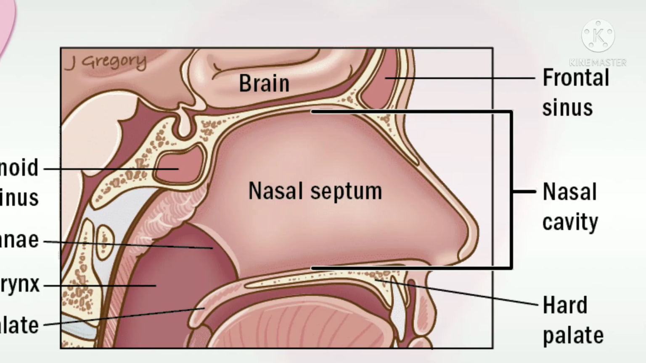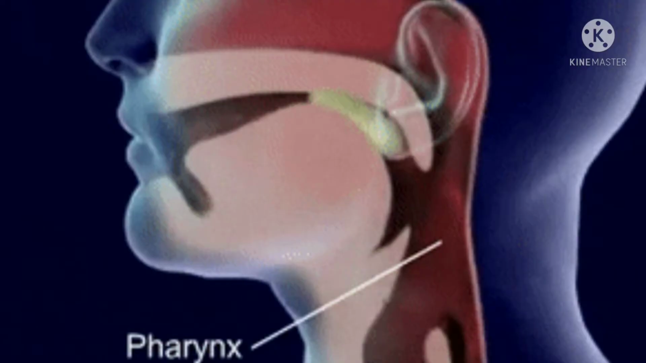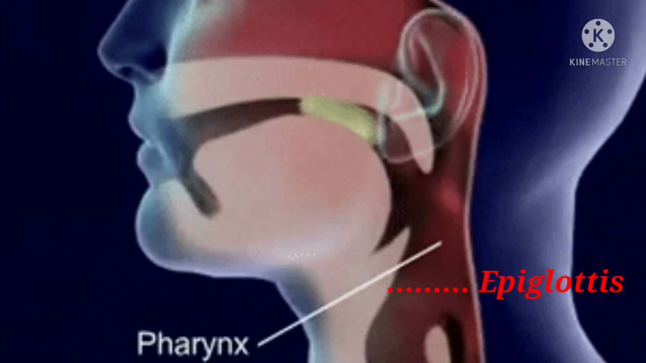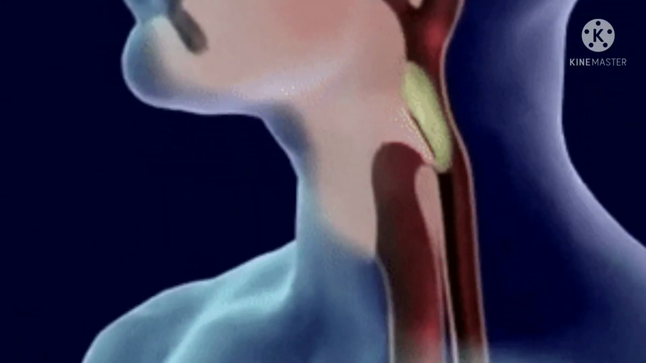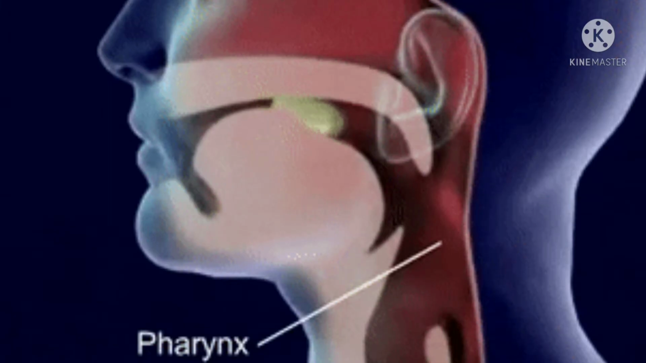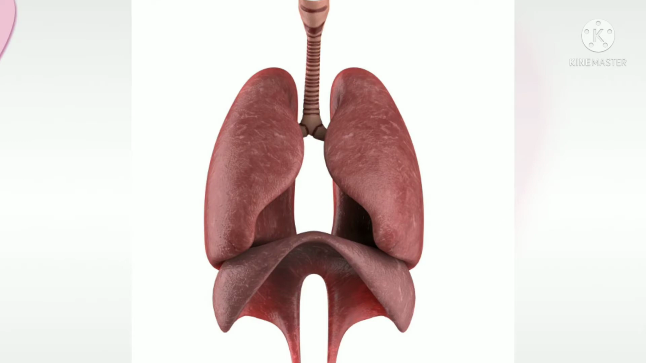The nasal cavity contains a moist surface to maintain the temperature of inhaled air and helps remove dust particles. Pharynx. This is the common passage of the digestive and respiratory systems. The epiglottis partly closes when we swallow food, so that the food enters the esophagus only.